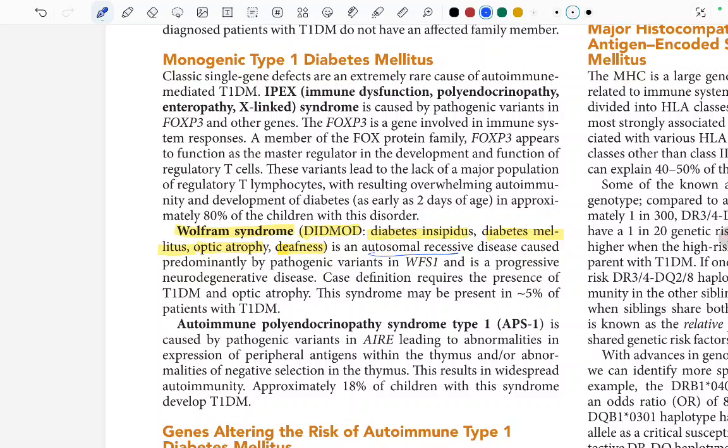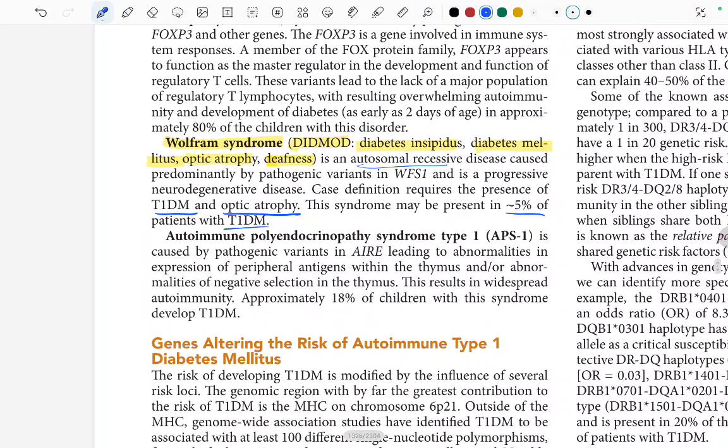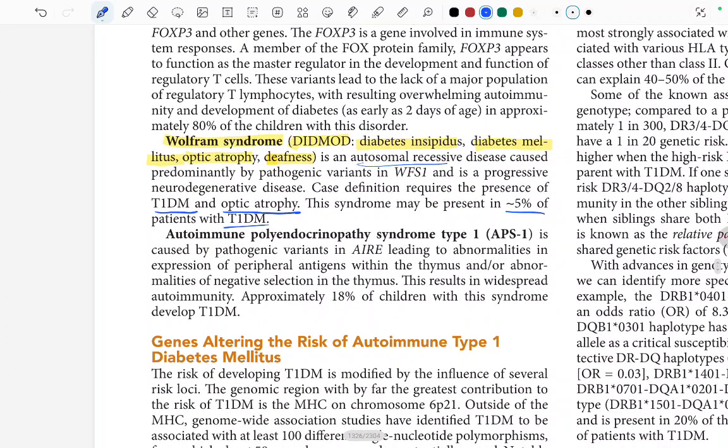Case definition requires the presence of type 1 diabetes mellitus and optic atrophy. So these two must be present. This syndrome may be present in about 5% of the patients with type 1 diabetes mellitus. So what must be present with the type 1 diabetes mellitus? Optic atrophy.